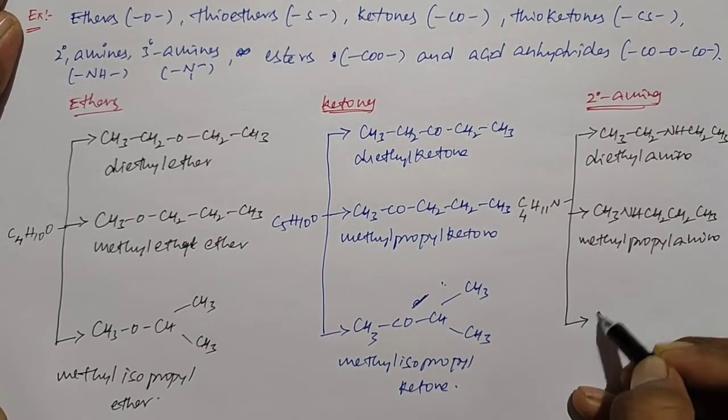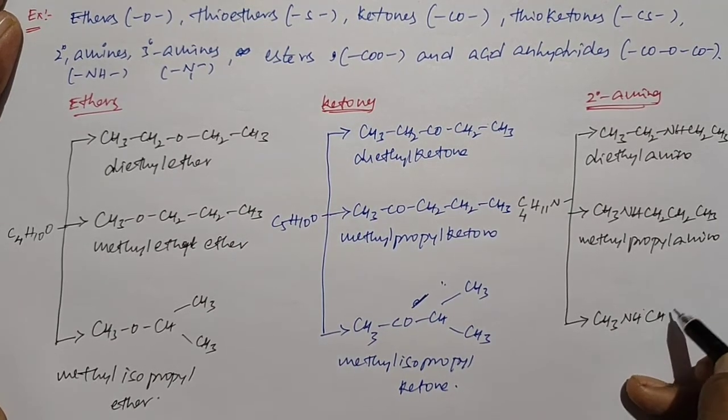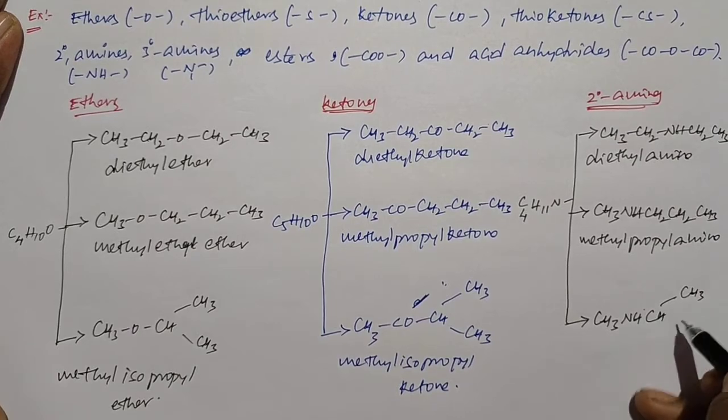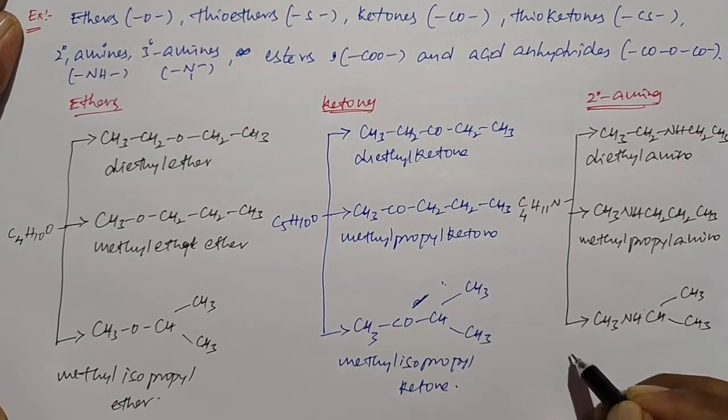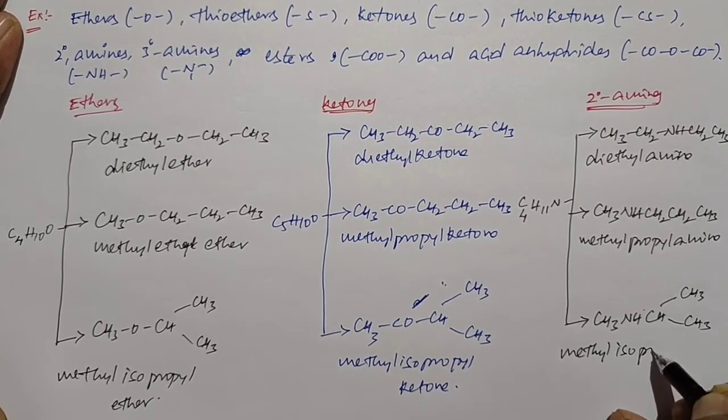And the last one is CH3NHCH(CH3)CH3, we call it methyl isopropyl amine.